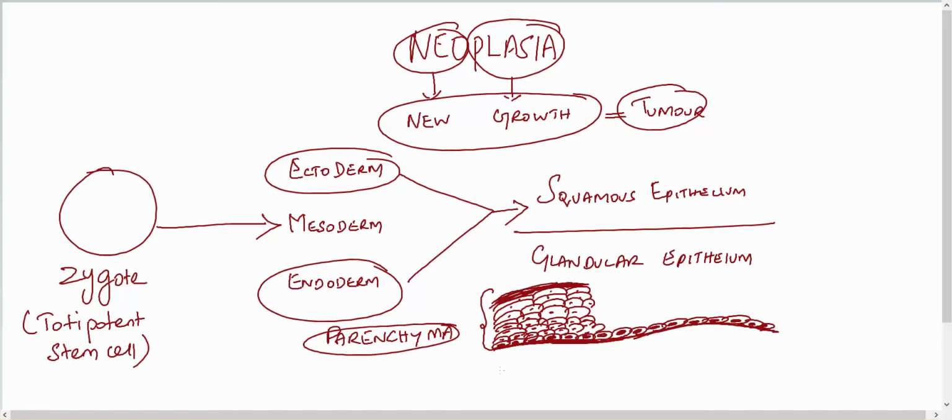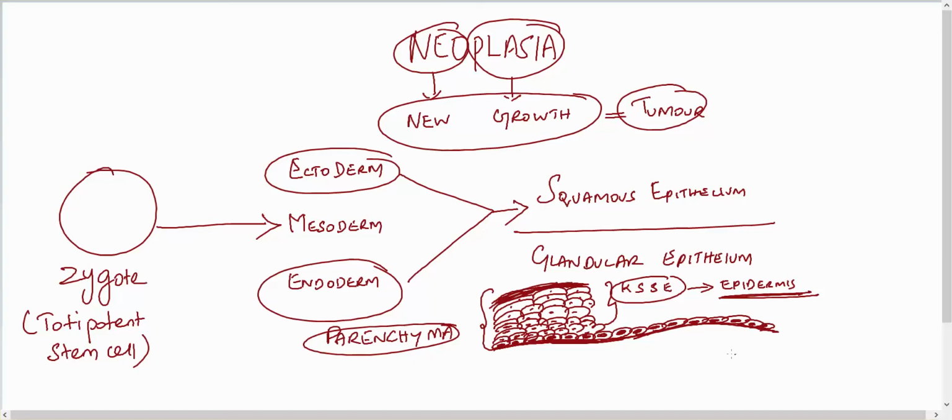This epithelium is called keratinizing stratified squamous epithelium, and it is called the epidermis. The epidermis has other structures, but for now we understand the keratinizing stratified squamous epithelium.